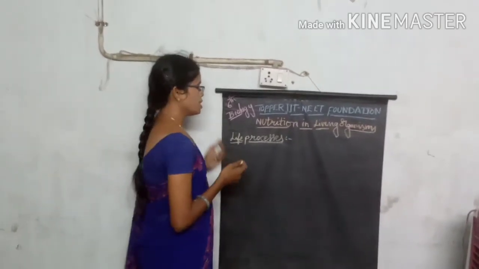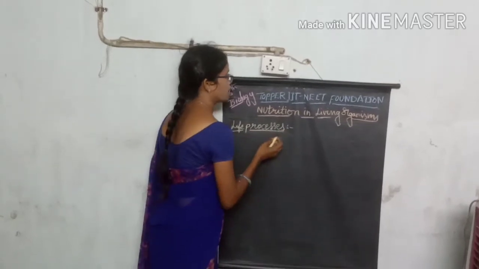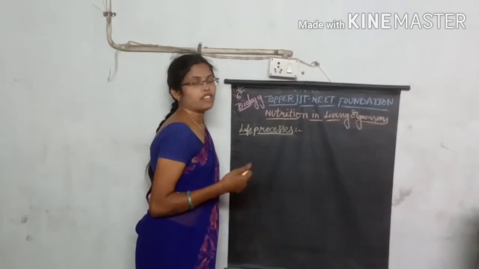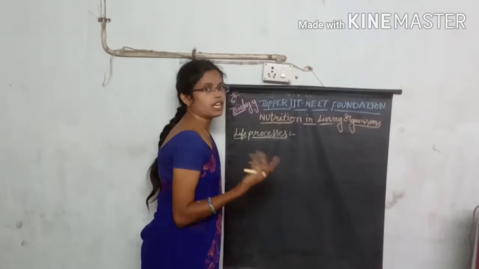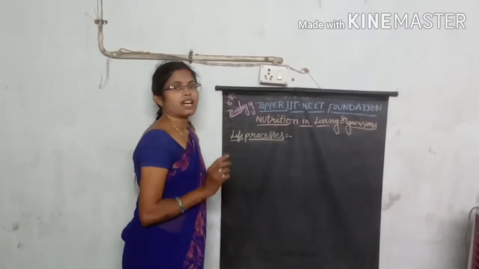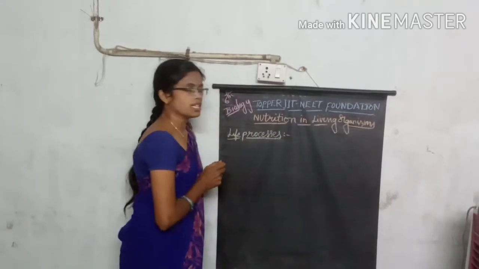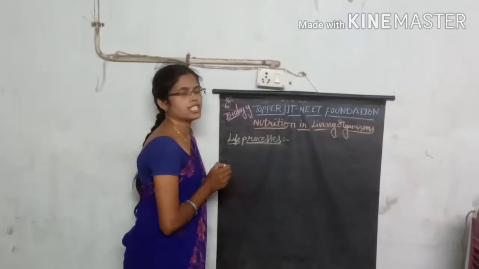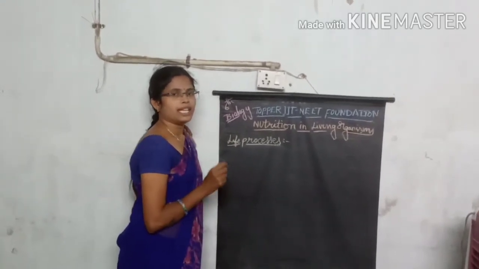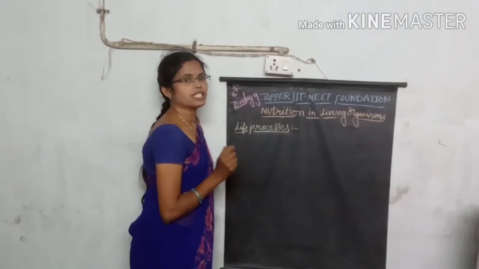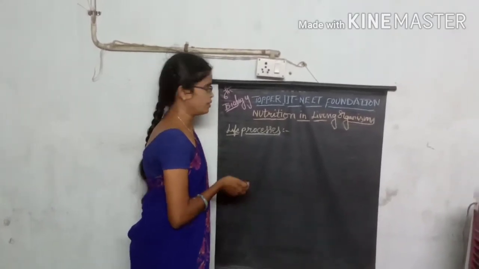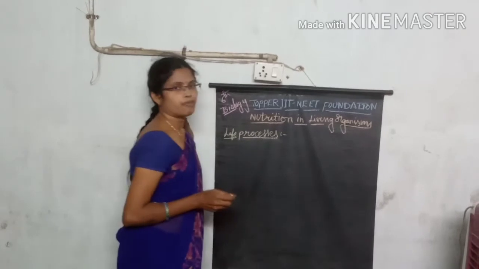The processes which are involved in the organism to perform the existence of life, to exist the organism's life, those processes are called life processes. The basic processes which are mainly important for the existence of an organism's life are called life processes.